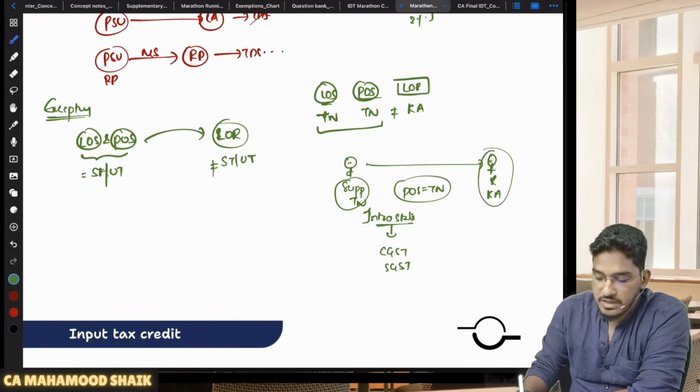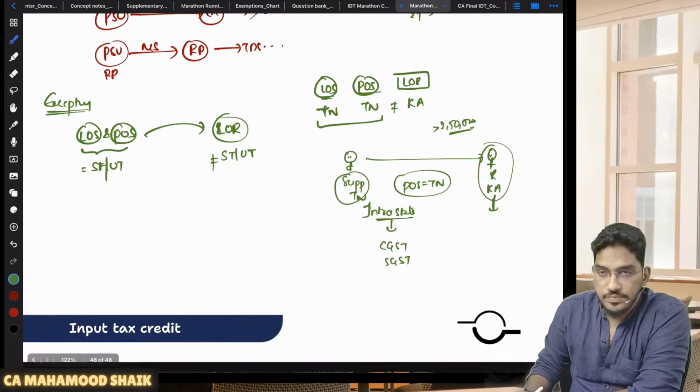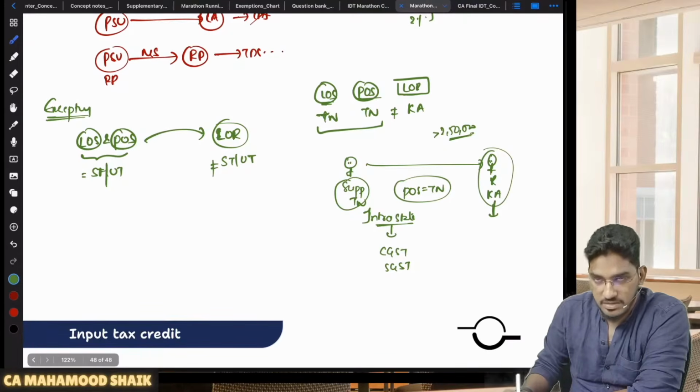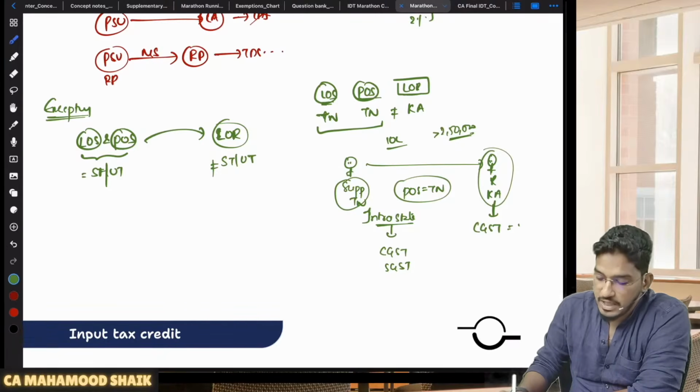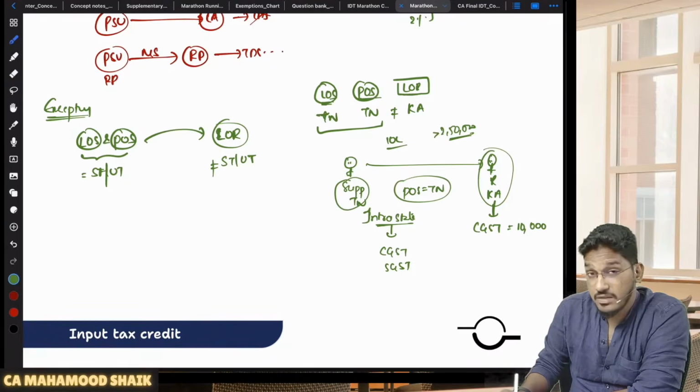So let us say this recipient is a specified recipient, and the value of the supply under a contract has also exceeded 2,50,000 rupees. Now he is required to deduct TDS. Which TDS will he deduct? Since it is an intrastate supply, he has to deduct CGST at the rate of 1%. Let us say the value of the supply is 10 lakh rupees. So 10 lakhs into 1% is 10,000. SGST also 1% he has to calculate. Which SGST? Since he is registered with the Karnataka state, Karnataka GST he will deduct and pay.